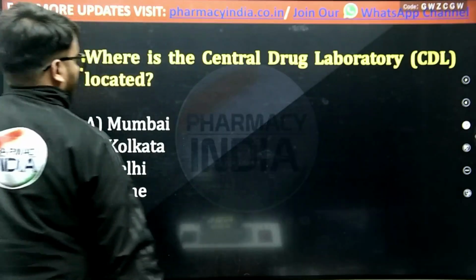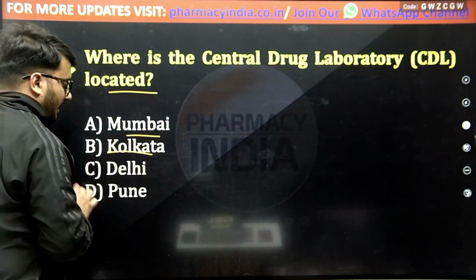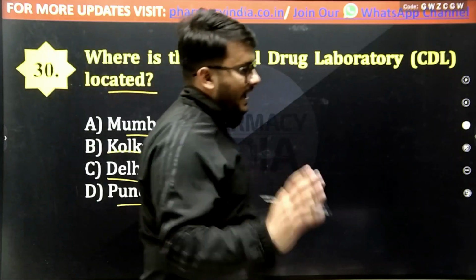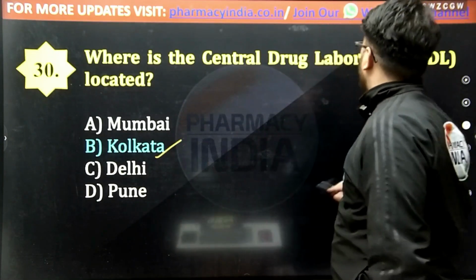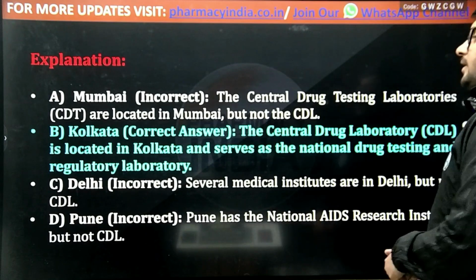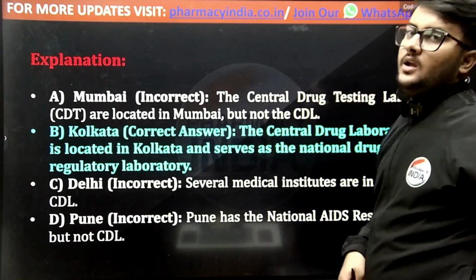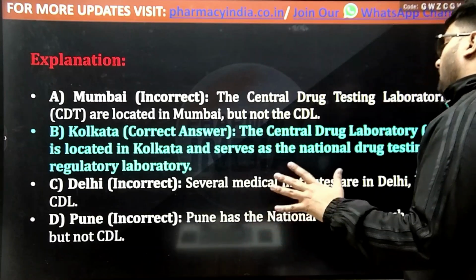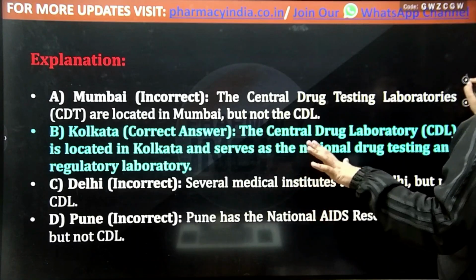Where is the Central Drug Laboratory located? Where is the CDL located? Mumbai, Kolkata, Delhi, or Pune? And the correct answer is option number B, that is Kolkata. The Central Drug Laboratory is located in Kolkata and serves as the national testing laboratory of our country. And if you talk about Delhi, several medical institutes are in Delhi but not Central Drug Laboratory.